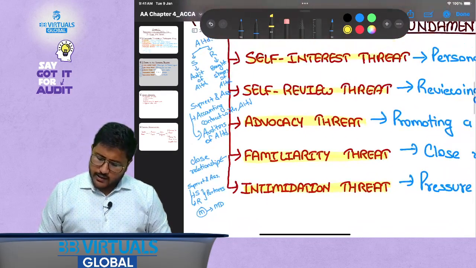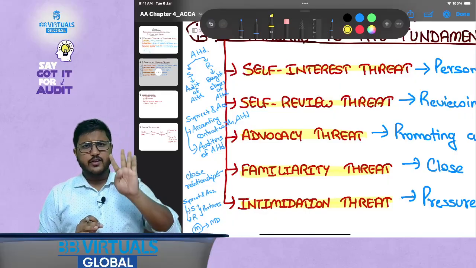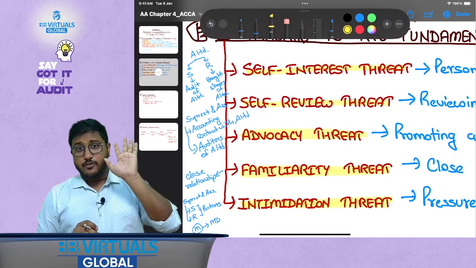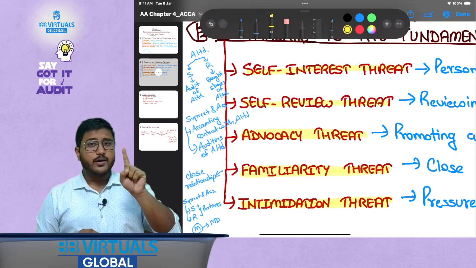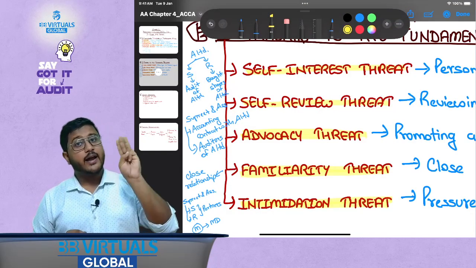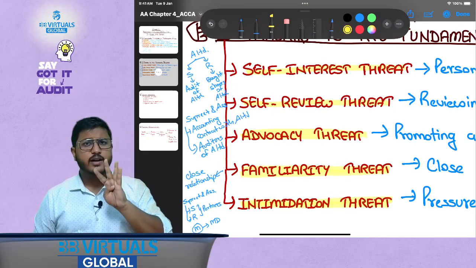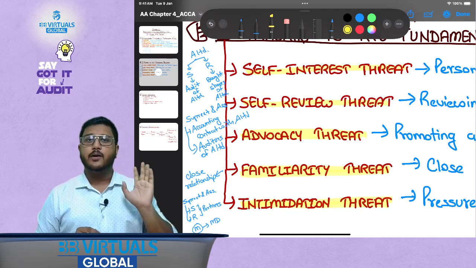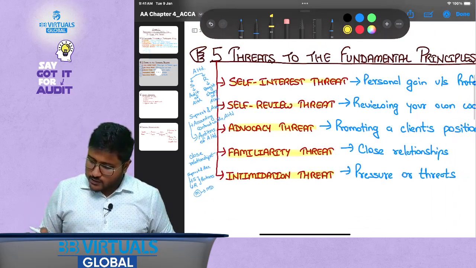Let's have a quick understanding. So quick revision, there are five threats. Number one is self-interest threat, number two is self-review threat, number three is advocacy threat, number four is familiarity threat, and number five is intimidation threat. Okay, I hope you have understood this.